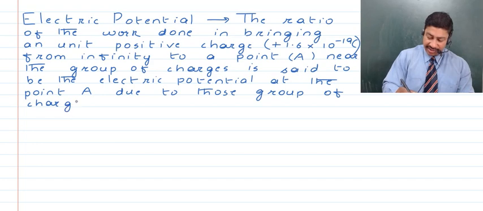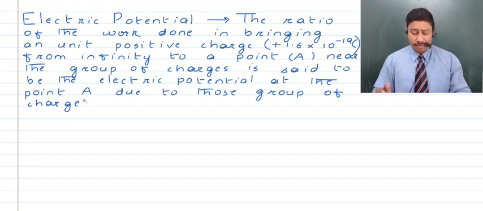Now I'm sure when you've written this definition along with me, you are more clear.